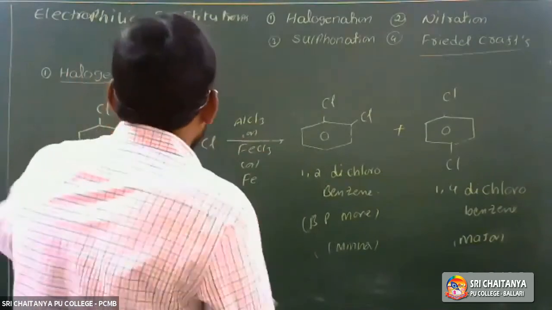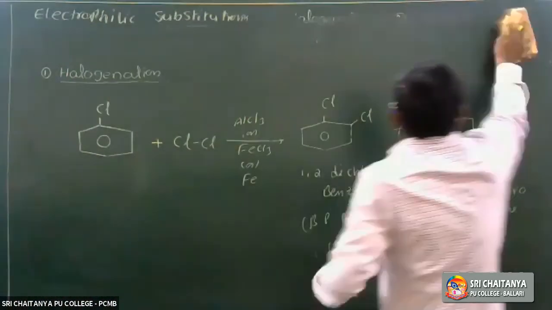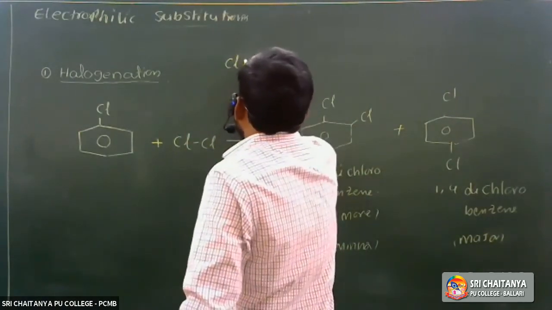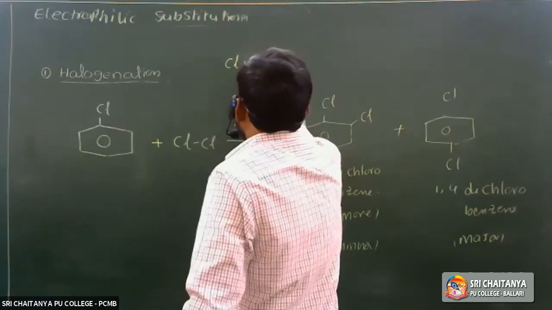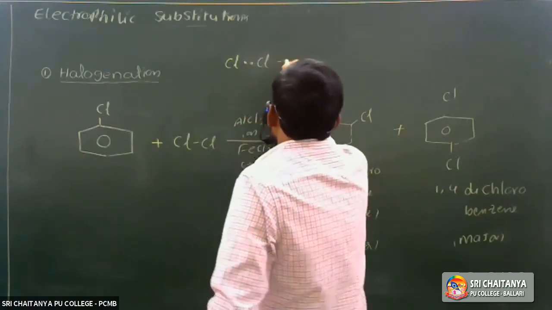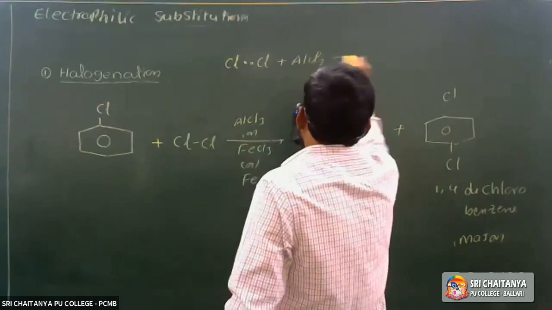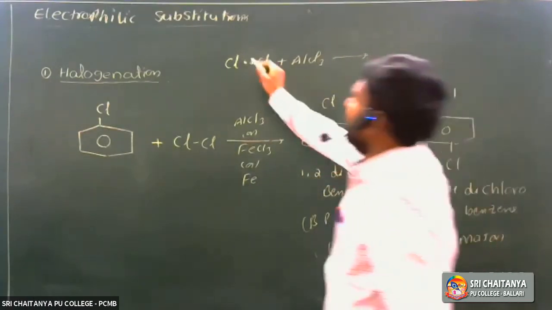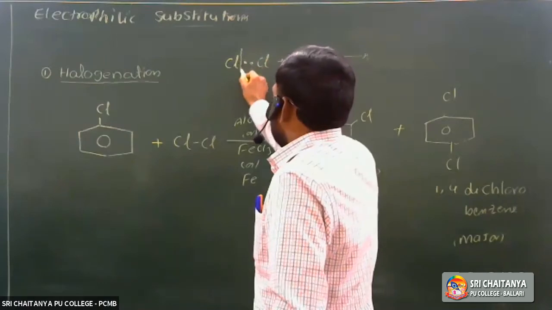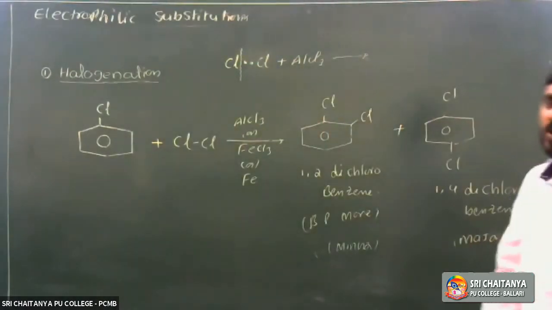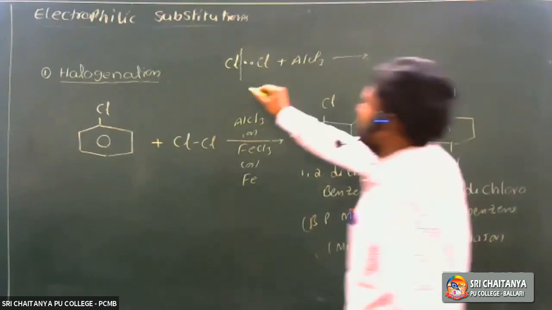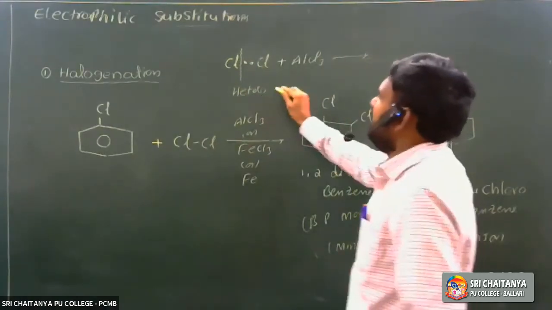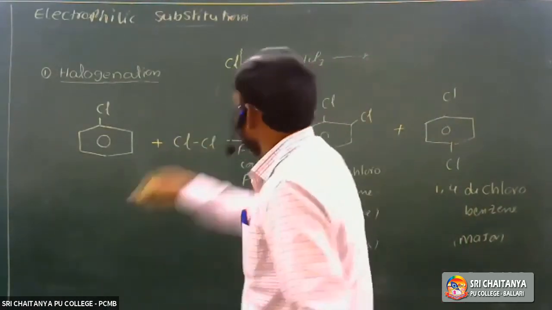So it is the first electrophilic substitution reaction. Here, how is the electrophile produced? Chlorine contains a covalent bond, so one electron pair is shared between two chlorine atoms. When it is treated with aluminium chloride, it undergoes heterolytic cleavage. Heterolytic cleavage means only one atom gains both the electrons. So it is called heterolytic cleavage.